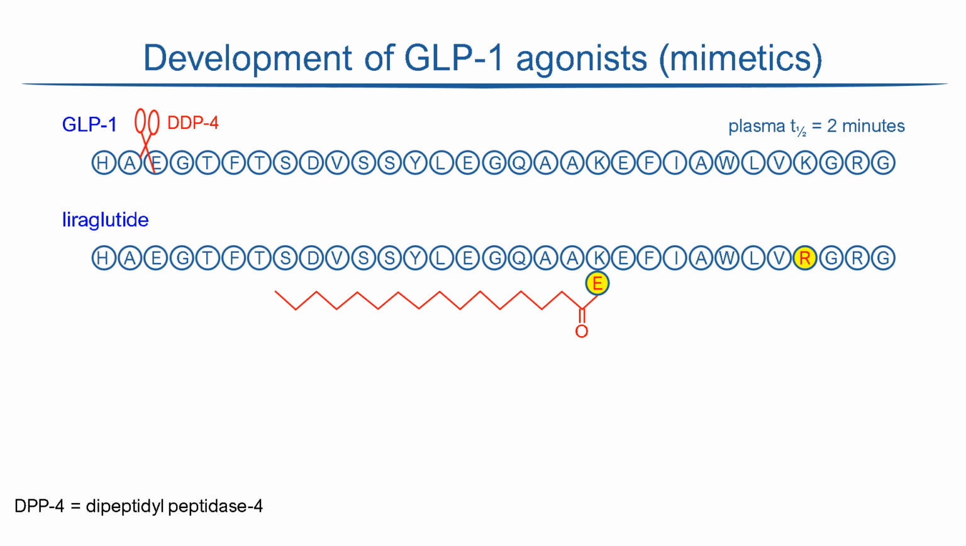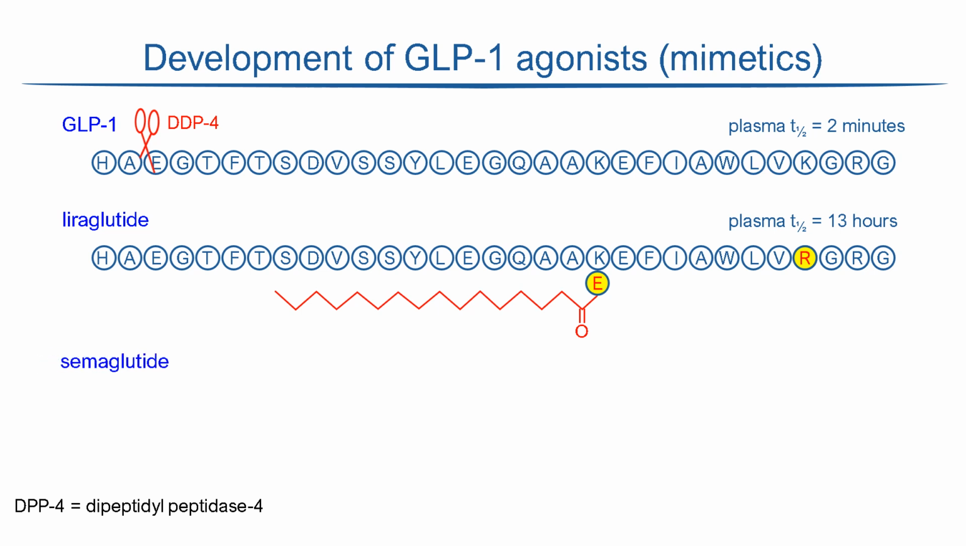The idea behind the fatty acid extension was that it would increase binding of the drug to plasma albumin, thus shielding it from dipeptidyl peptidase, slowing its degradation, and prolonging its circulation time. The plasma half-life of liraglutide is 13 hours, meaning that it can be injected once a day.